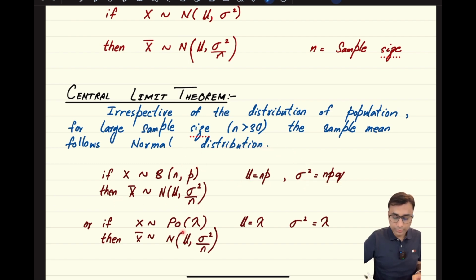The same thing could be done with Poisson. Let's say, for example, there's a Poisson with mean lambda. In Poisson distribution, mean and variance are equal, so the mean would be lambda and the variance would also be lambda. But for x bar, you would know that it should follow a normal distribution. So what you have to identify is that if you're taking sample sizes bigger than 30, then irrespective of the distribution of the population, the sample mean is always going to follow a normal distribution.